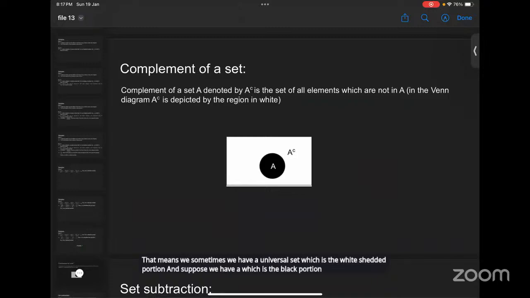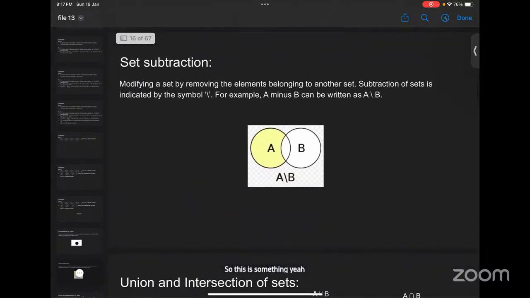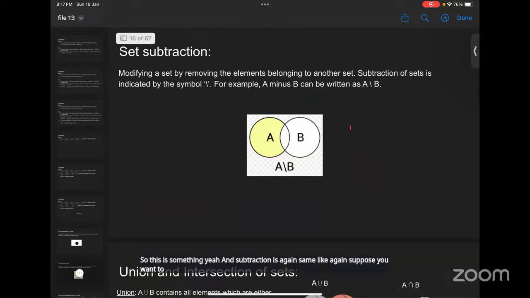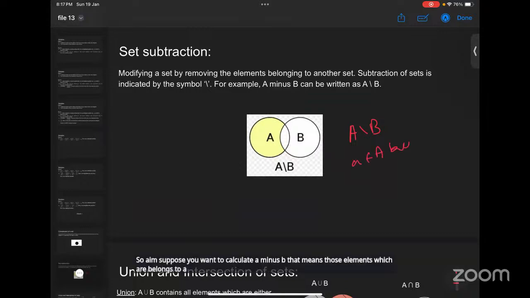So the complement of the set is basically the universal set except the particular set A. And subtraction is again the same. Suppose you want to calculate A minus B, that means those elements which belong to A but they should not belong to B, right?